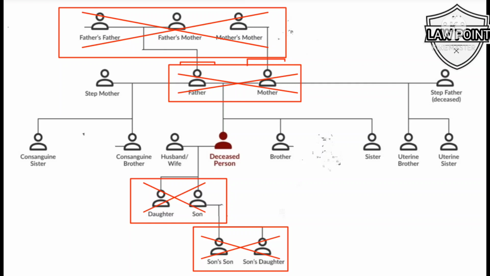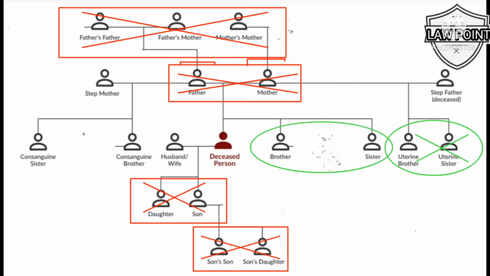Coming back to distribution of shares between secondary sharers, if father, mother and children of the deceased Muslim are not alive, then uterine siblings, if any, will get 1/6 share of the father. If uterine siblings are not alive, then full blood siblings will get that 1/6 share. If full blood siblings are not alive, then that 1/6 share passes on to consanguine siblings. Now, after sharers get their fixed share, if there is any property left over, which is also called residue, then the same will go to the residuaries.